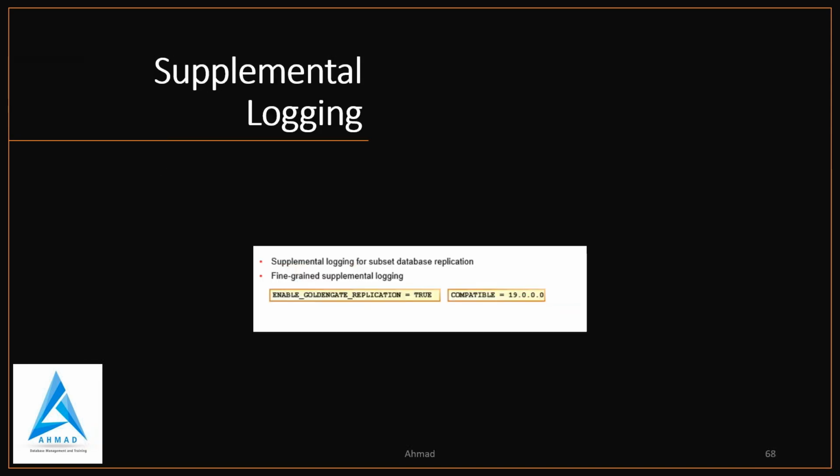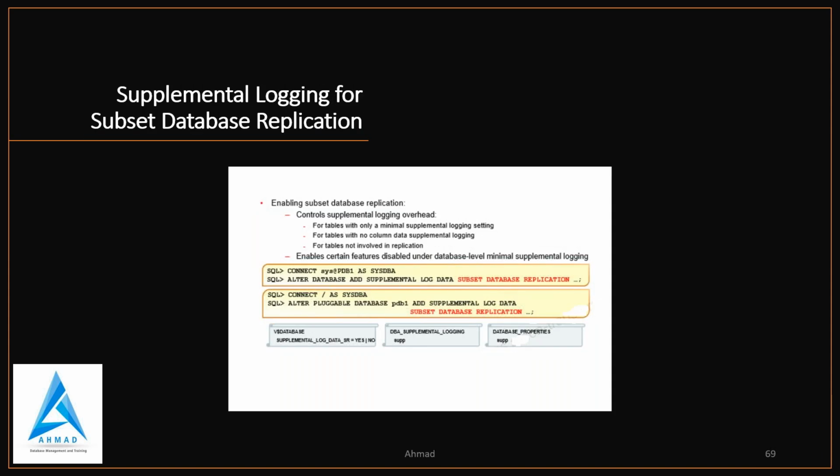And supplemental logging for subset database replication, fine grain supplemental logging, but compatibility should be 19, and there is a parameter ENABLE_GOLDENGATE_REPLICATION equals true. So that is a good feature for that. And supplemental logging for subset database replication, so it enables the subset database replication.